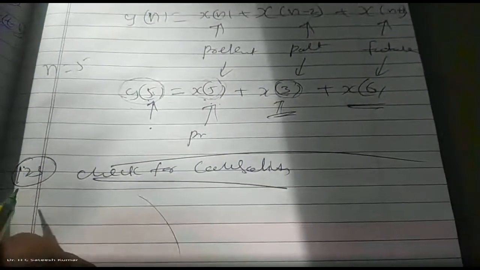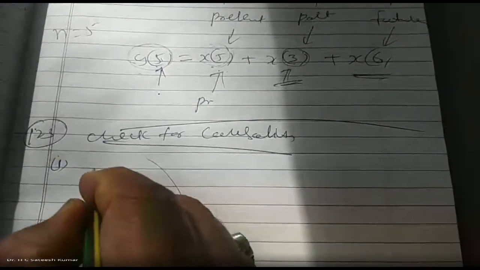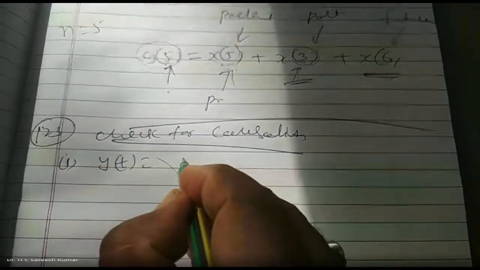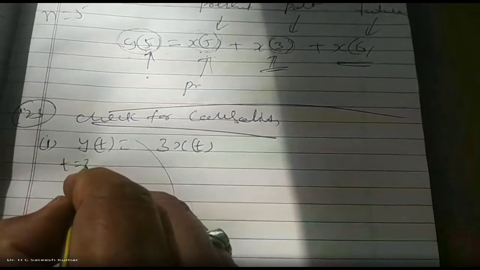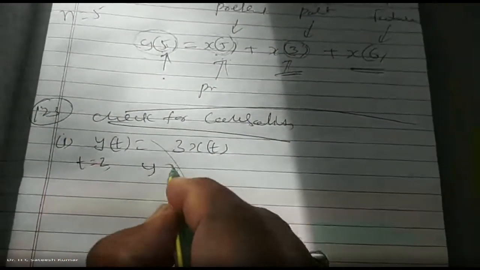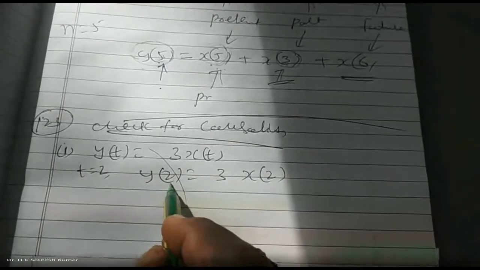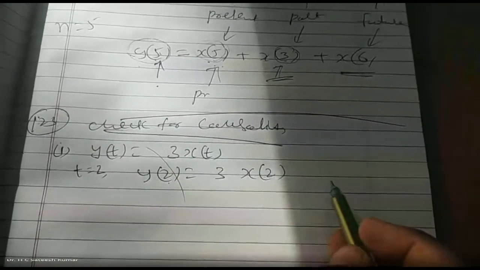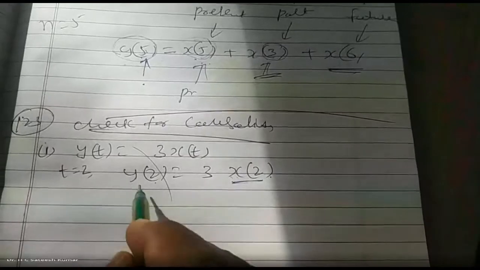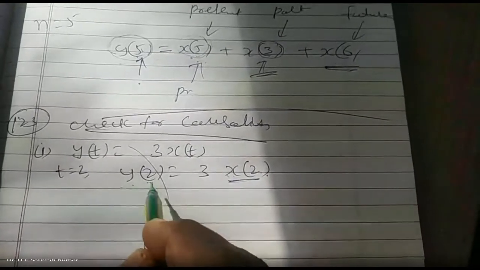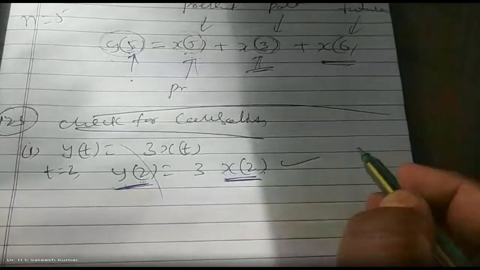So, check for causality. An example I'll start with: y of t is equal to 3x of t. If you want to check it, what should you do? Put t equal to some value, 2. y of 2 is equal to 3 into x of 2. I am trying to find the output at the instant 2, and it depends on the input at the instant 2. So the output at instant 2 depends upon the input at instant 2. Hence, it is causal.